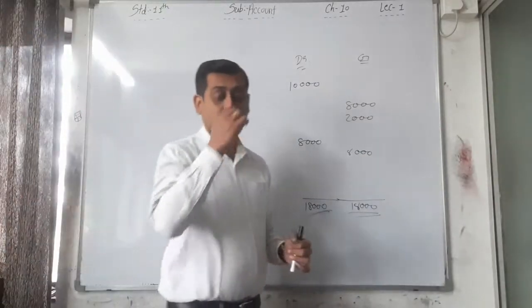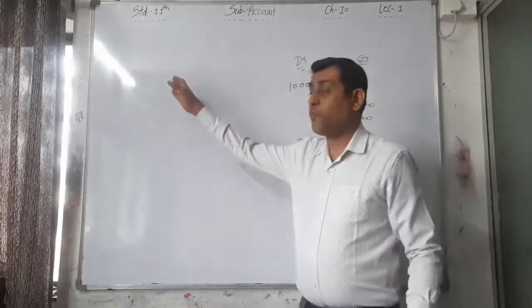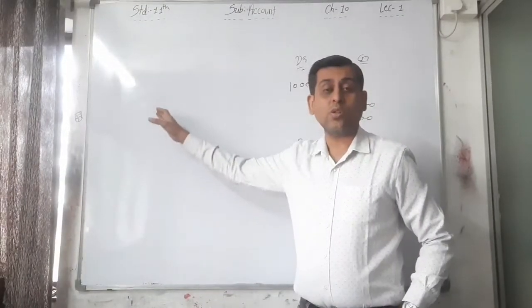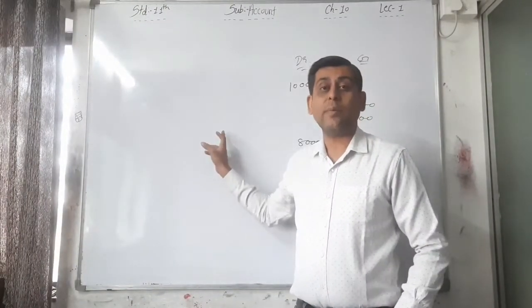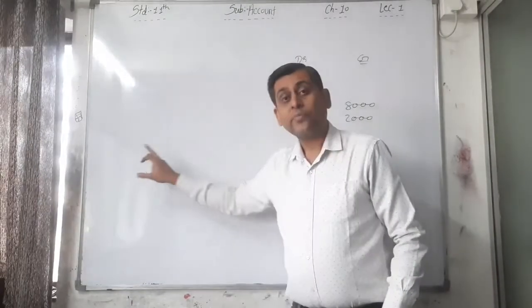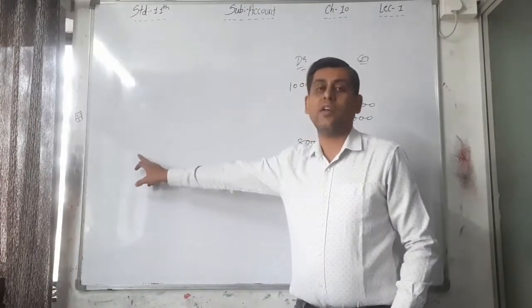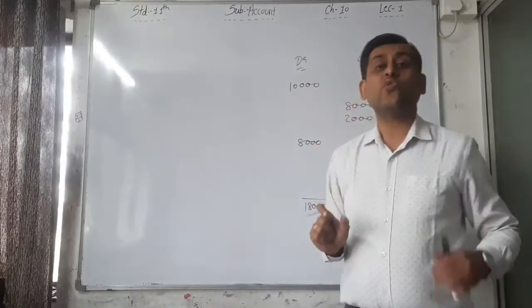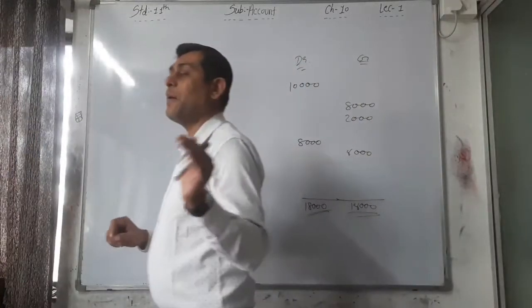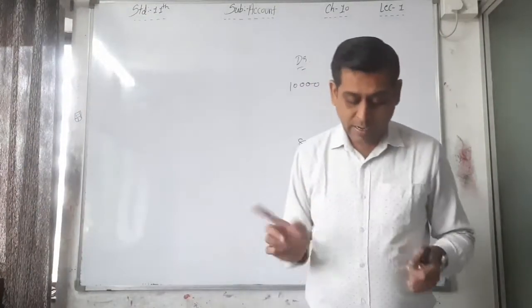The balance on the credit side is found from the highest total on the debit side. That's why it is called a debit balance. And the balance on the debit side is found from the highest total of the credit side. That's why it is a credit balance. So first of all we have to know which balance it is, debit balance or credit balance.